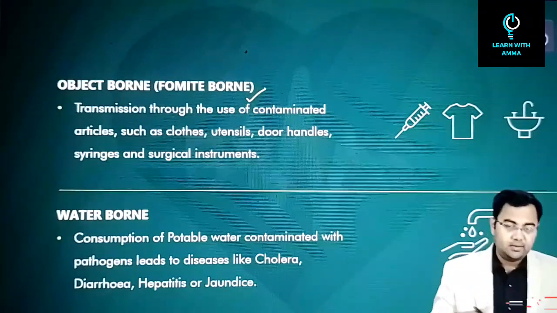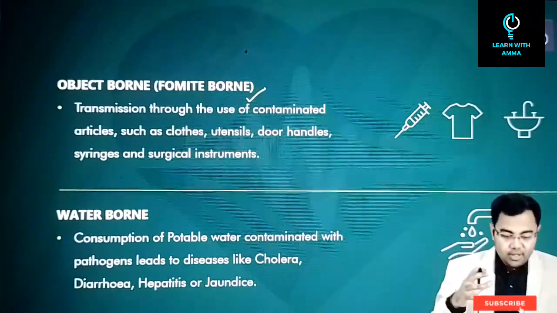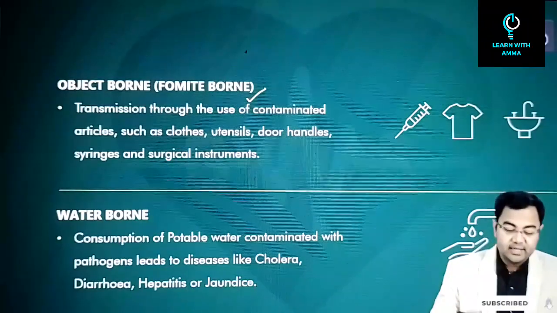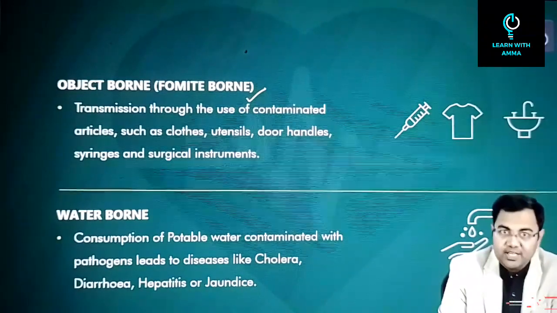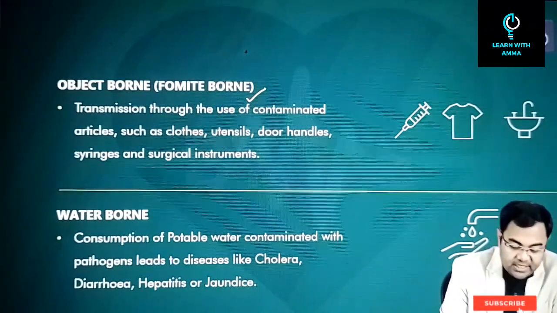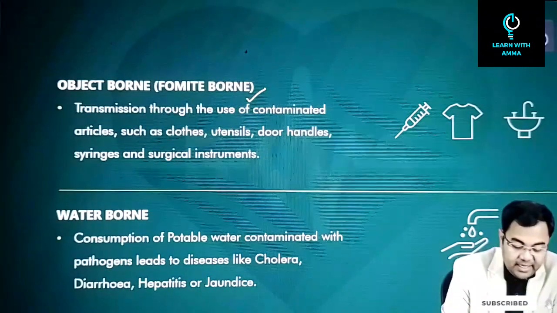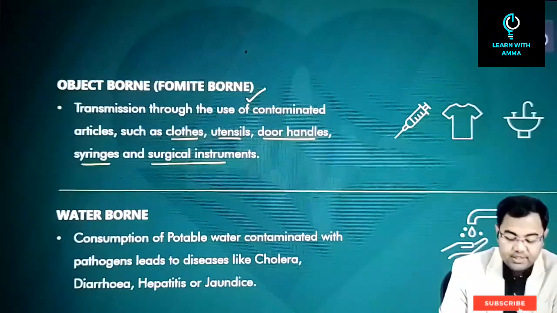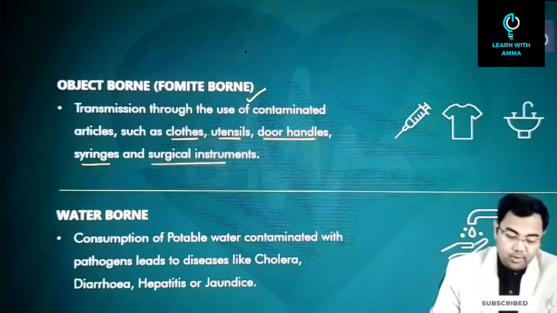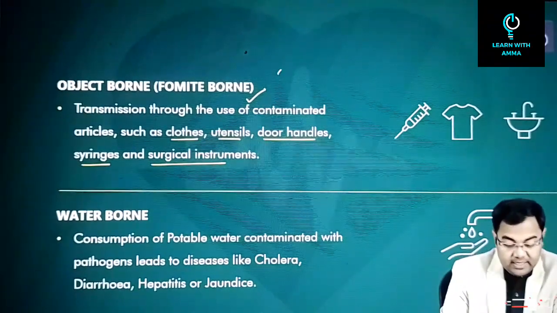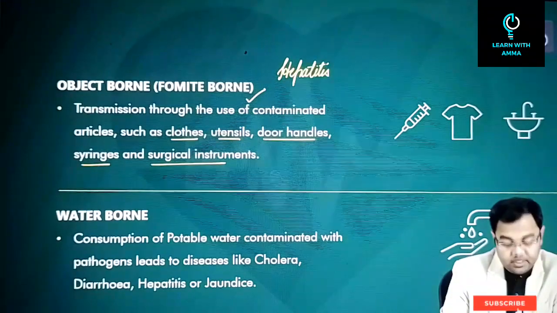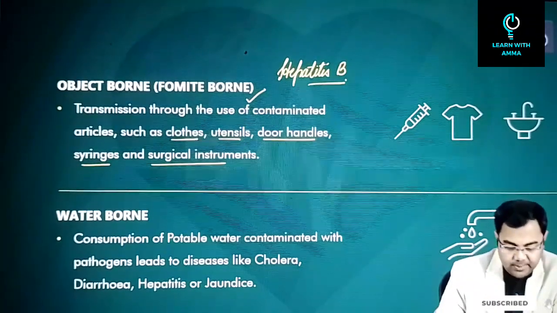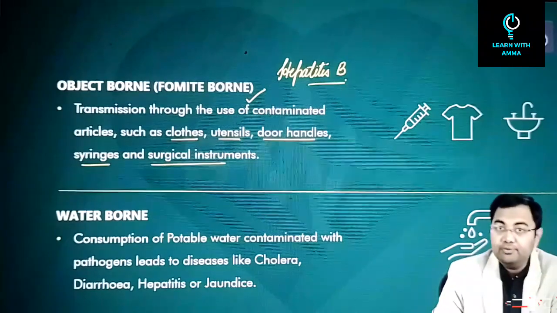So if it is spreading from there, then we'll say that it is object borne or fomite borne. Transmission through the use of contaminated articles such as clothes, utensils, door handles, syringes, surgical instruments, etc. will be called object borne or fomite borne. One classic example is hepatitis B, and we'll have a discussion on hepatitis B and why I'm saying that it could be fomite borne.